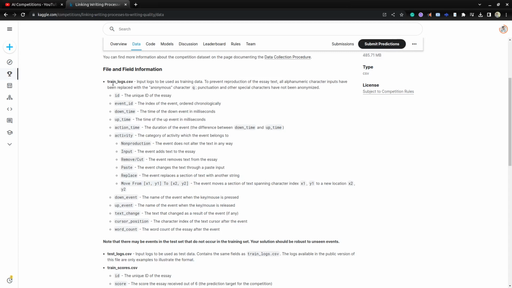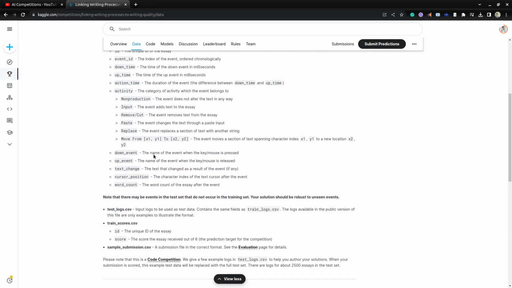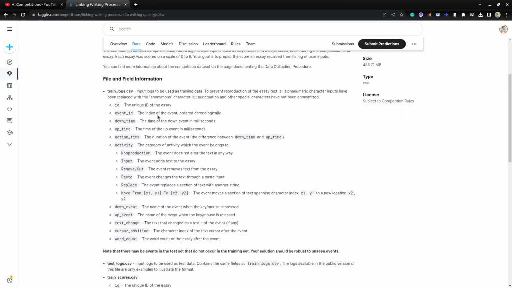They provide train_logs.csv. In train_logs.csv they are providing ID, event ID, down time, up time, action time, activity, and also down event, up event, text change, cursor position, and word count.